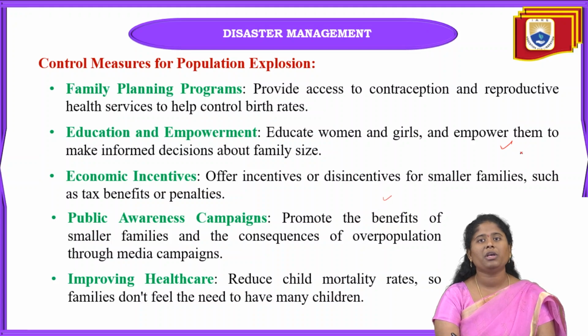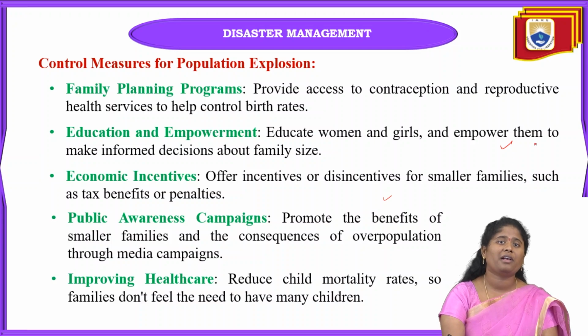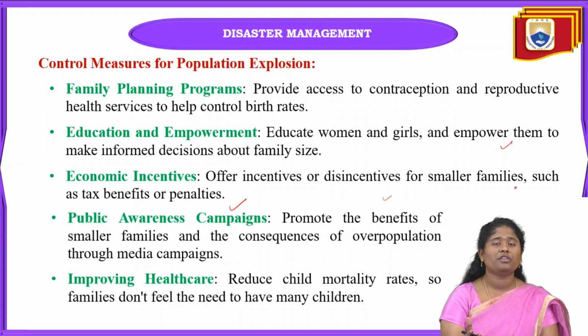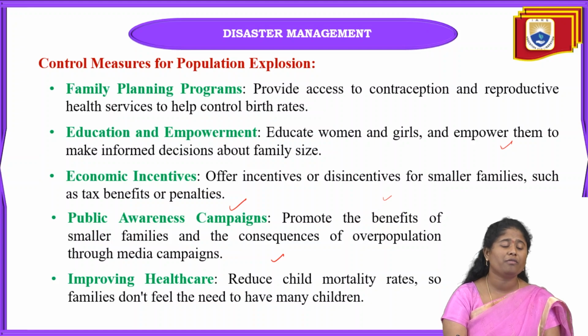Next is economic incentives. The government has to offer incentives or disincentives for small families, like tax benefits and also penalties. Likewise, we can control the population explosion by using these measures. Next one is public awareness campaign. Because of this, we can easily promote the benefits of smaller families, and also tell people the consequences of overpopulation.